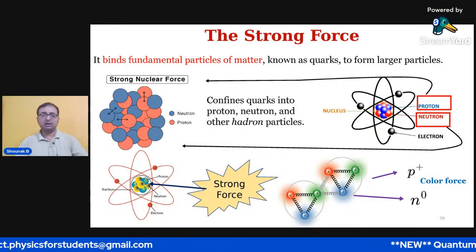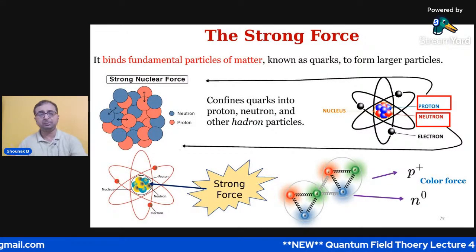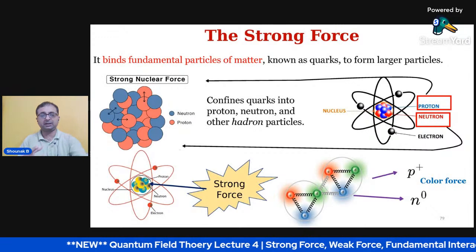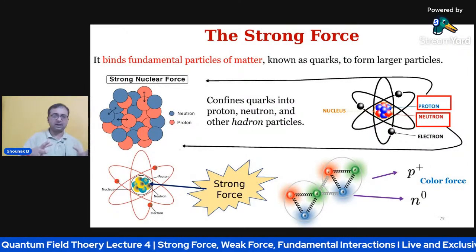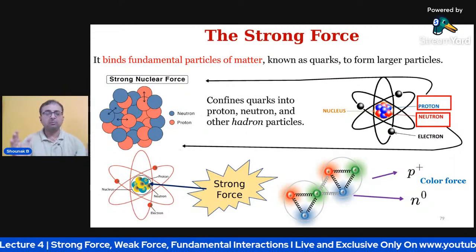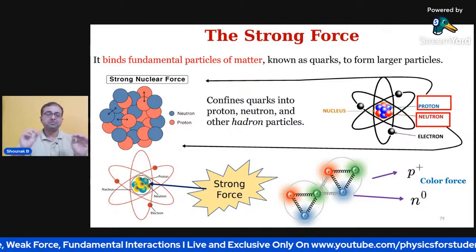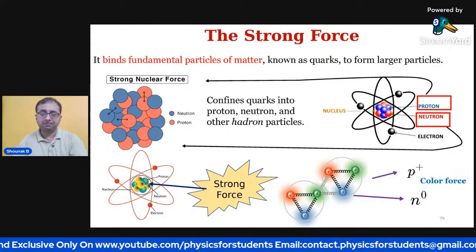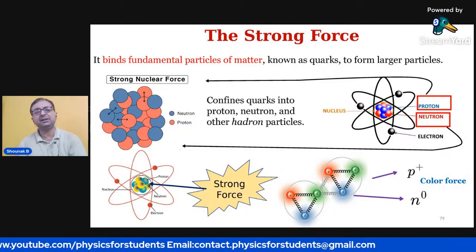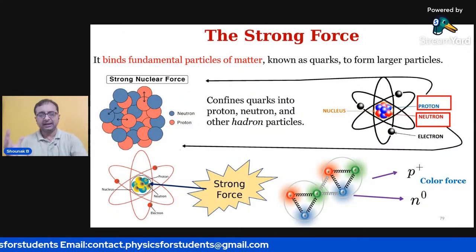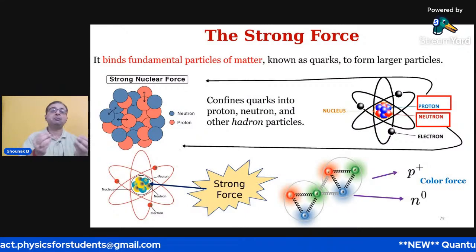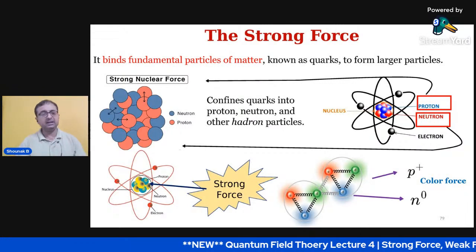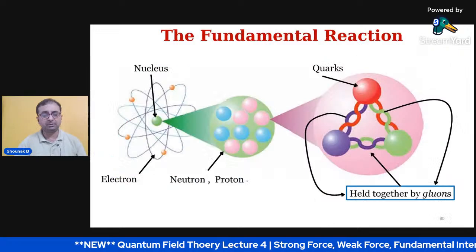Now, remember that on a larger scale, for about 1 to 3 femtometers, it is a force carried by mesons that binds protons and neutrons together to form the nucleus of an atom. So the nucleus of the atom is formed by these forces. What is important is that it confines quarks into protons and other hadrons and particles. The strong force inherently has such a higher strength that hadrons bound by this strong force can form new massive particles. These massive particles actually produce mass, and thereby you can say that it forms up the matter.